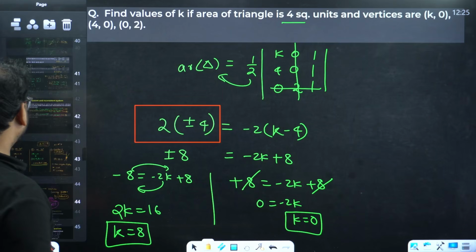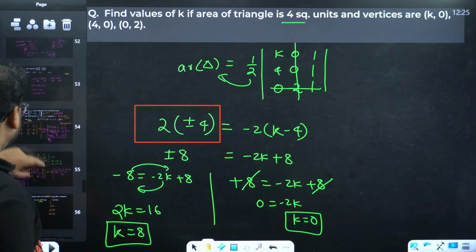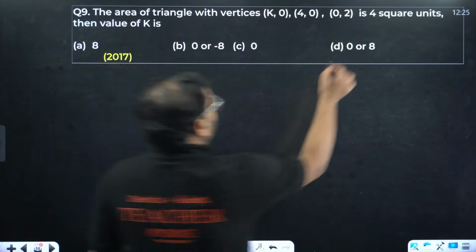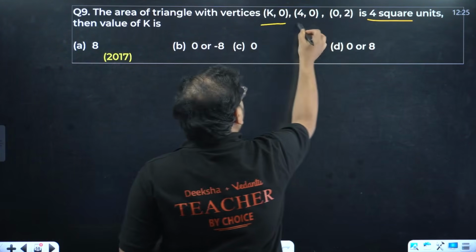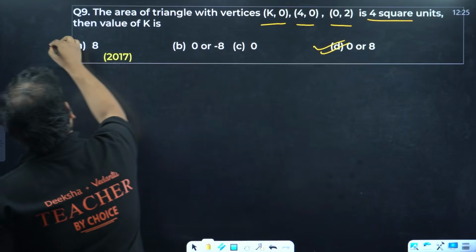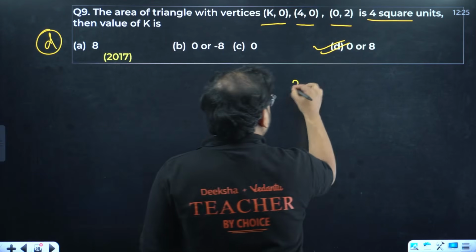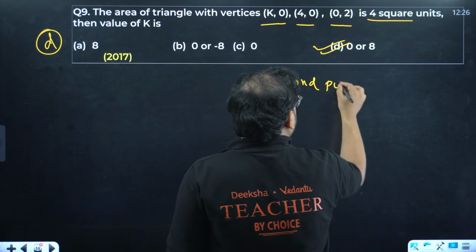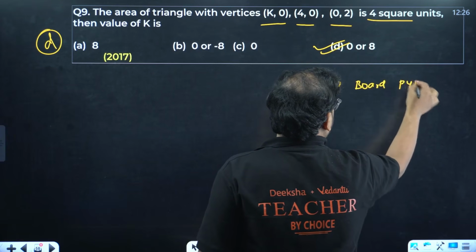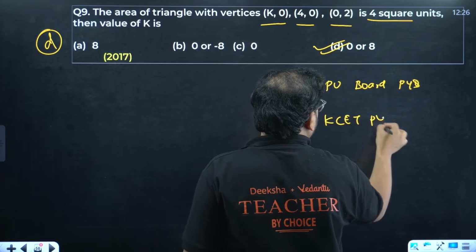Let's check this question over here we have. Okay. Yes. Here it goes. Area is given as 4 square unit. K04002. Answer will be what? 0 and 8. So this question over here is second PU board P by Q plus KCET P by Q.